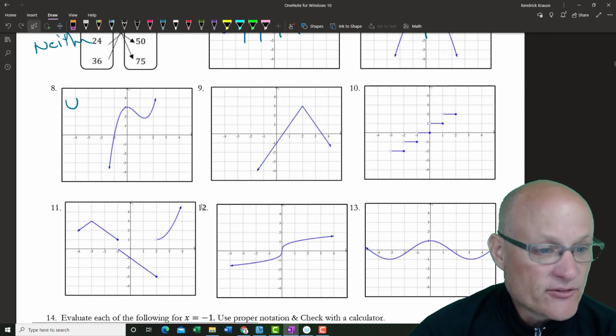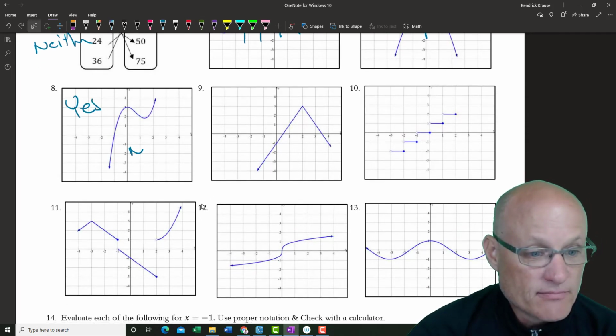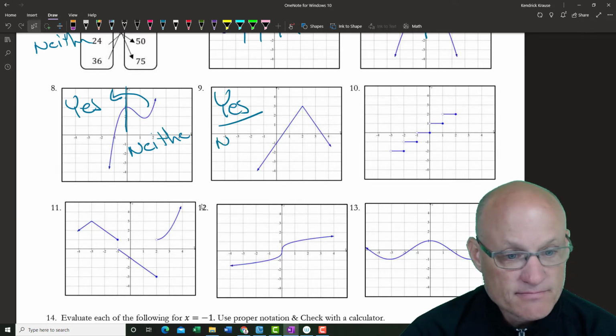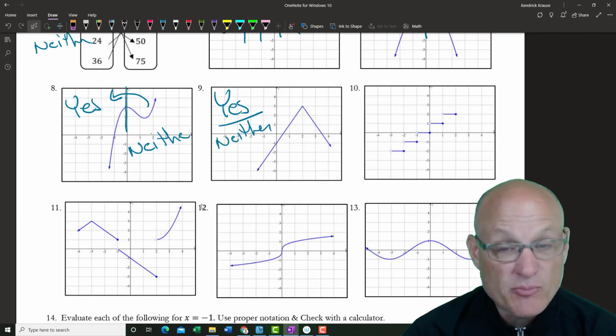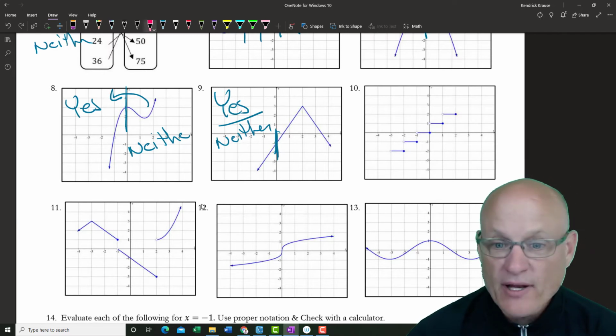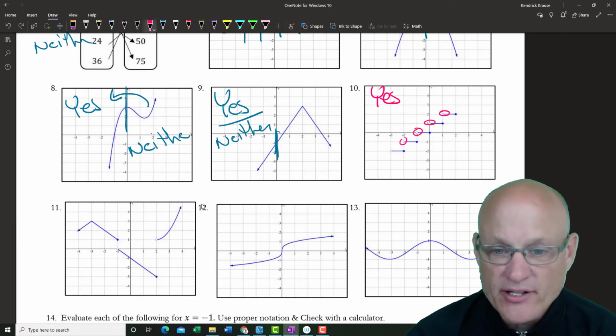This is a function, yes, but it's neither. If you put a line here, you don't see the same image. You don't see this mirrored over there. It doesn't happen. This is a function, passes the vertical line test, but it's neither. Because if you spin your paper 180 degrees or you throw a line of reflection right here, it won't be a reflection. This is, yes, it's a function. Let me make sure. Open circle, open circle, open circle, open. You just got to be careful with open circle. And this is neither.